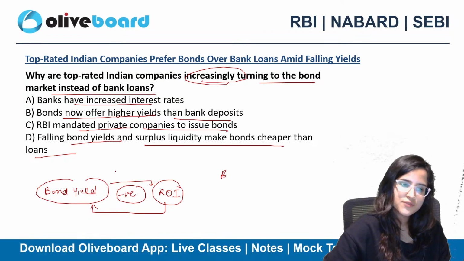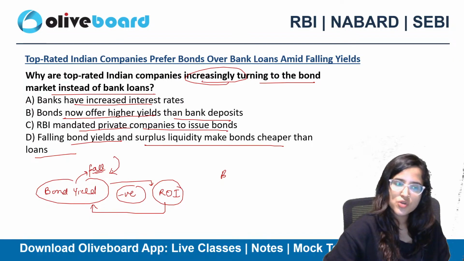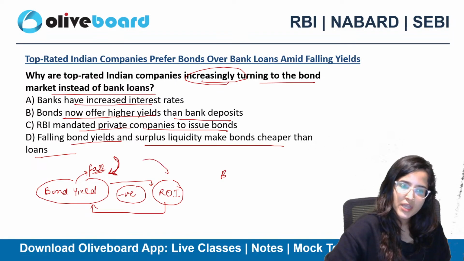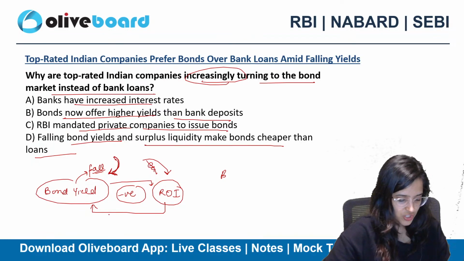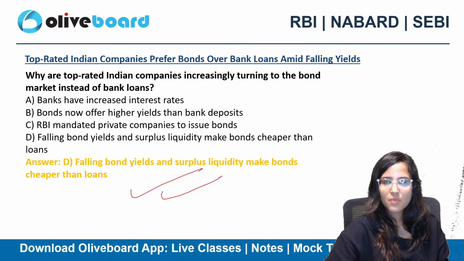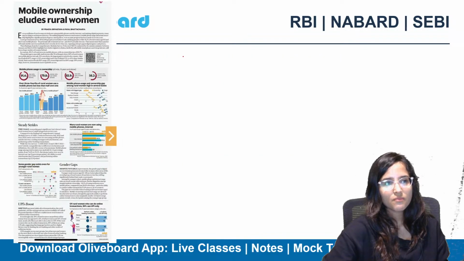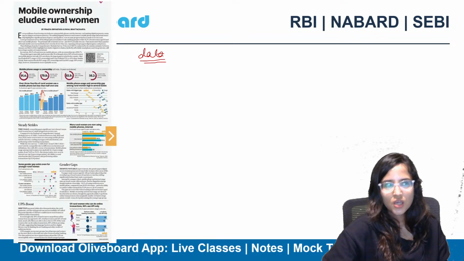See, if bond yields fall, the issuers are going to prefer this, but the buyers are going to prefer keeping their money in the banks at the rate of interest, because of that negative relationship you need to understand. So falling bond yields and surplus liquidity make bonds cheaper than loans. Absolutely correct.